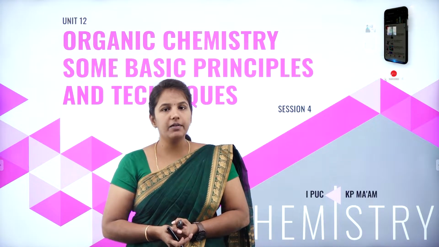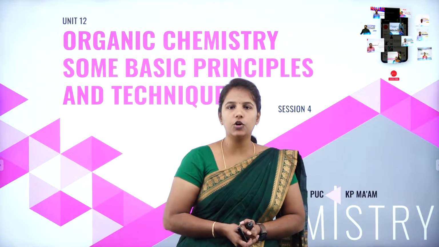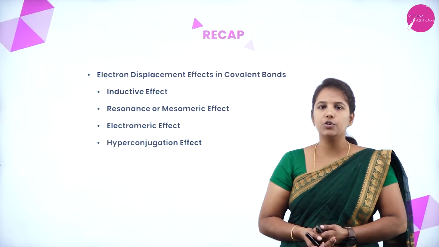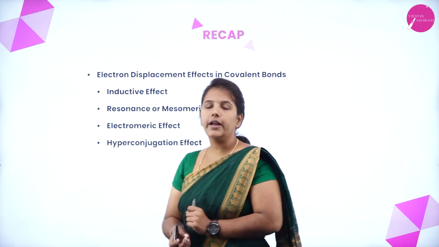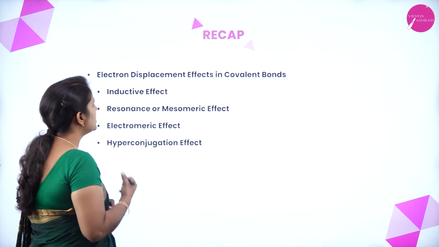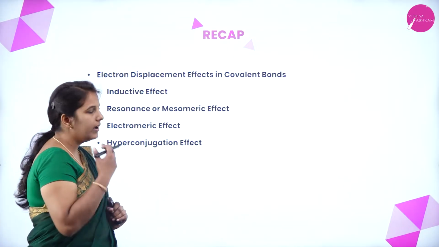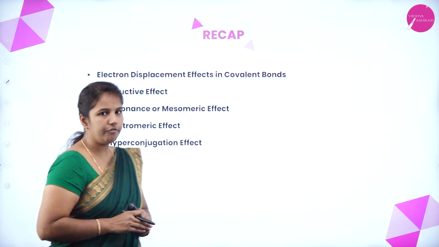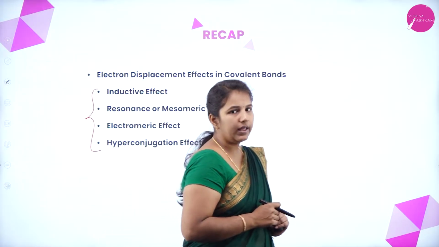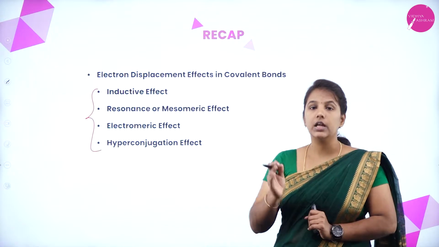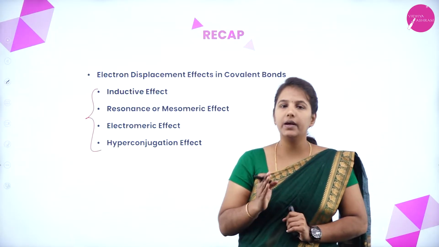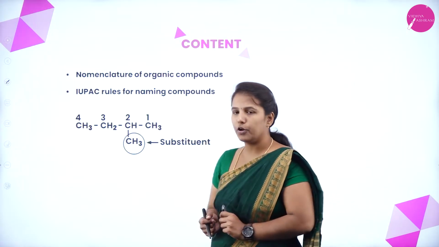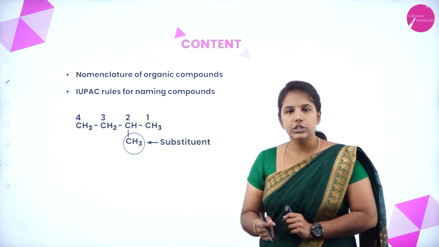My dear students, in our last discussion, we were dealing with the unit called Organic Chemistry, some basic principles and techniques. Under this unit, we have studied one of the interesting topics, that is electron displacement effects in the covalent bond. Under that, we have studied mainly 4 effects. First one is inductive effect, electromeric effect, mesomeric effect or resonance effect, and also we have studied hyperconjugation. Today, let us move on to another interesting topic of this unit by understanding nomenclature.